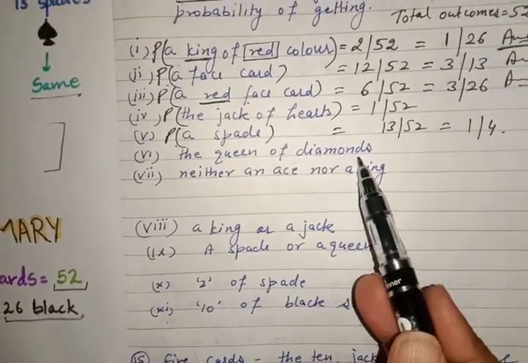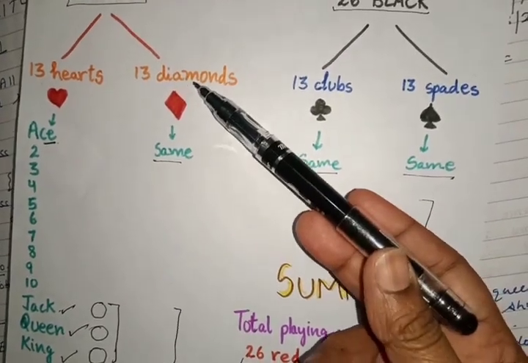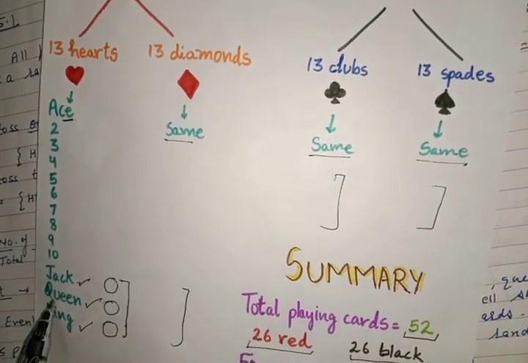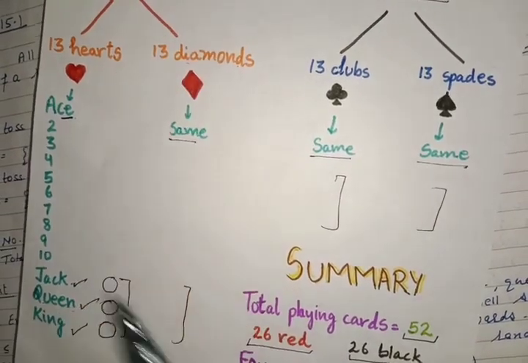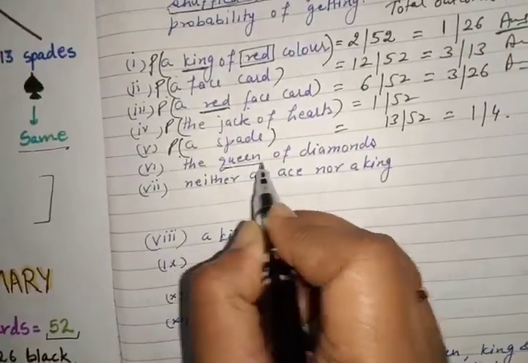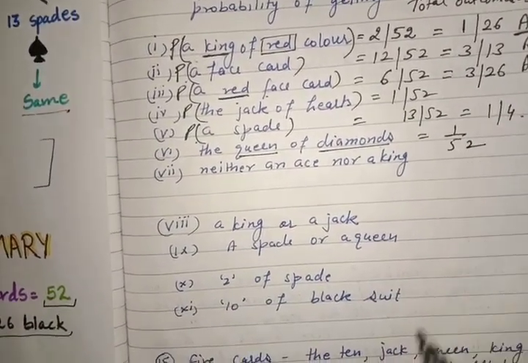Queen of diamonds. How many diamonds? 13 diamonds. And out of these 13 cards, how many queen do we have? 1. Diamond word is there, queen word is there. So how many queen of diamond? Which is 1 upon 52.